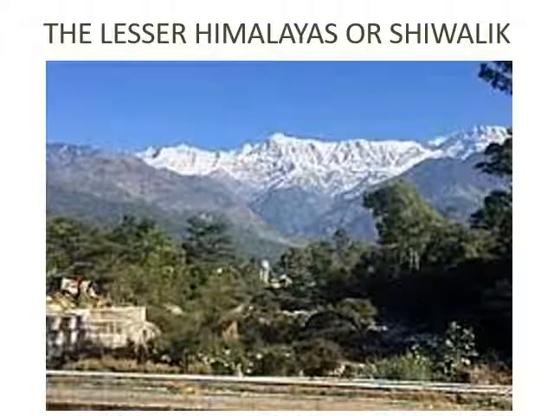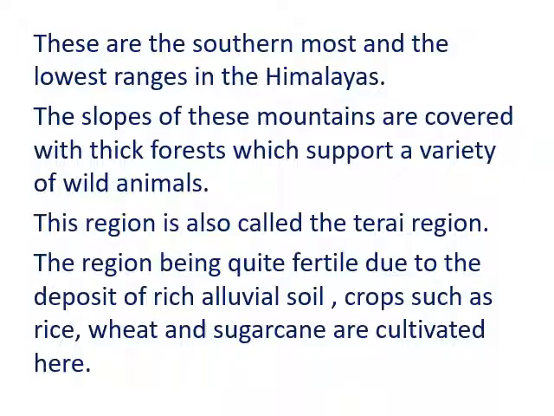Children, this particular picture is of the Lesser Himalayas or the Shivalik. Here you can see a number of houses, people staying here because farming is quite easy at the lower Himalayas. Let me add a few more points to explain to you the features of Lesser Himalayas. These are the southernmost and the lowest ranges in Himalayas. The slopes of these mountains are covered with thick forests which support a variety of wildlife.